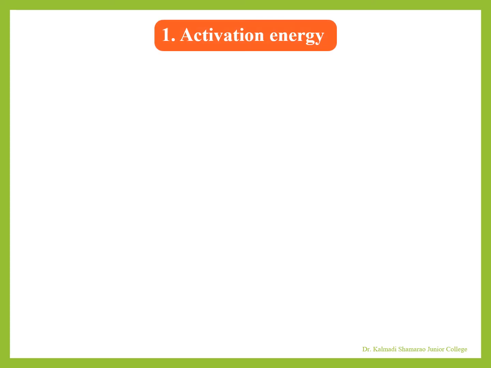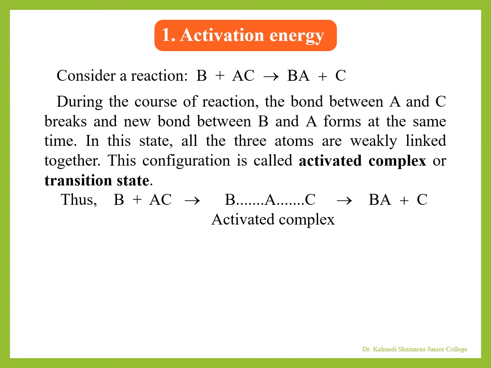Let us consider the first factor, activation energy. Consider a reaction B plus AC giving BA plus C. During the course of reaction, the bond between A and C breaks and a new bond between B and A forms at the same time.